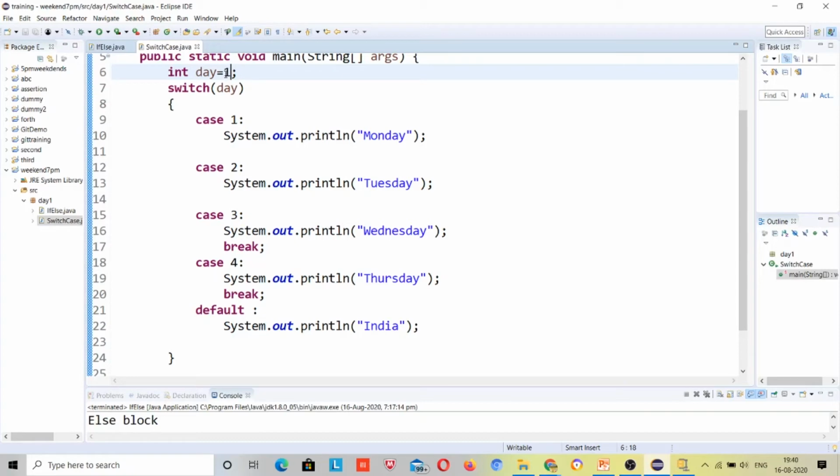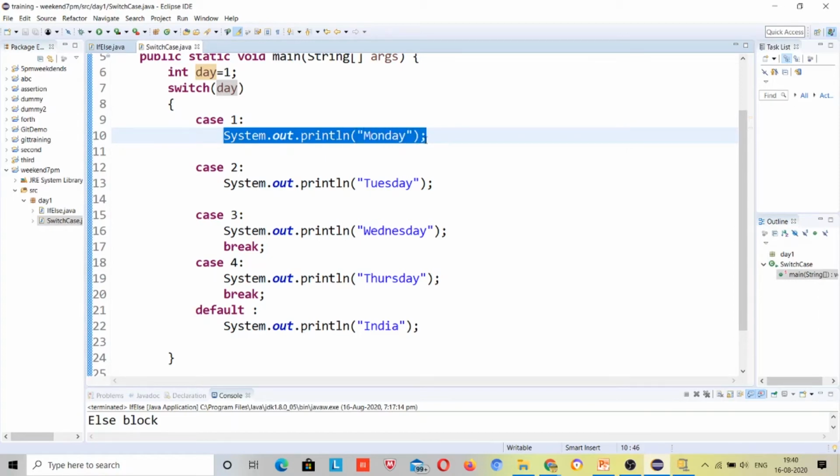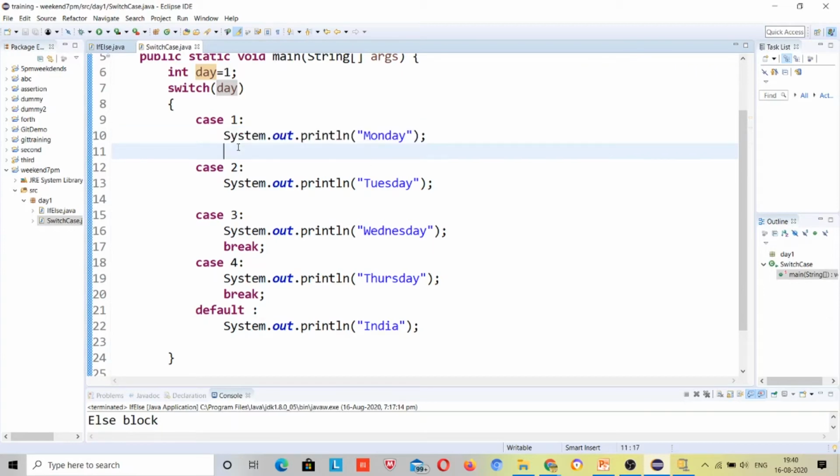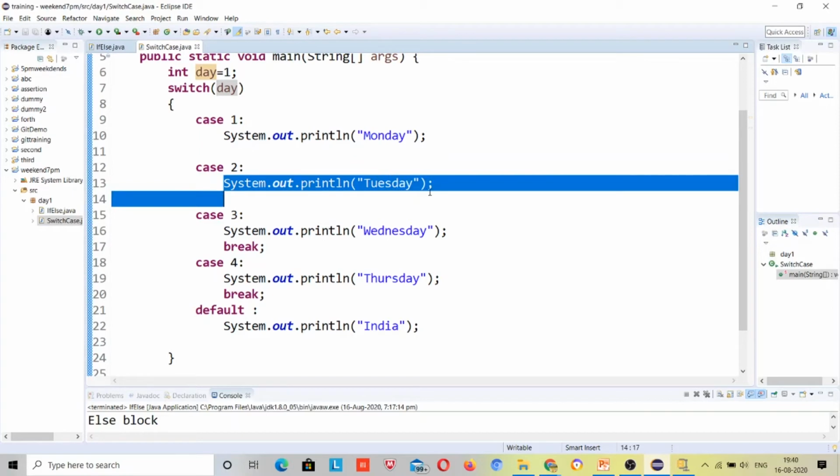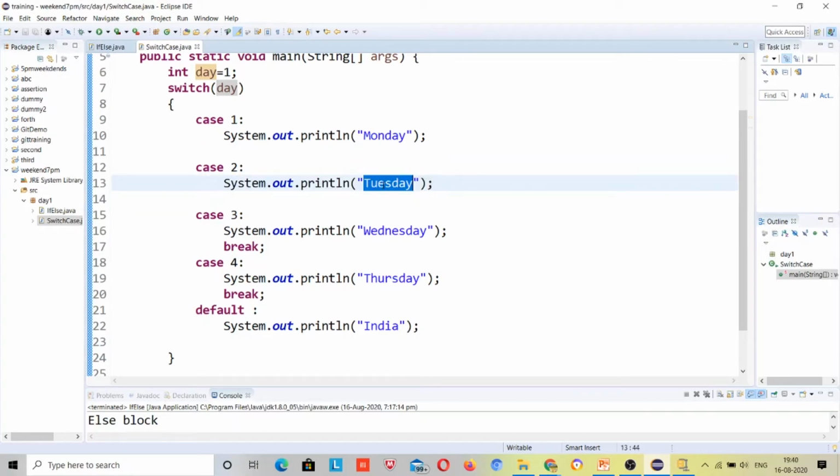First it will check the condition. The day value was 1, switch 1. It will directly jump to case 1, right? Once it jumped into 1, it finds that System.out.println and it printed Monday. But there was no break. That's why it came inside case 2, right? So once again it printed Tuesday.